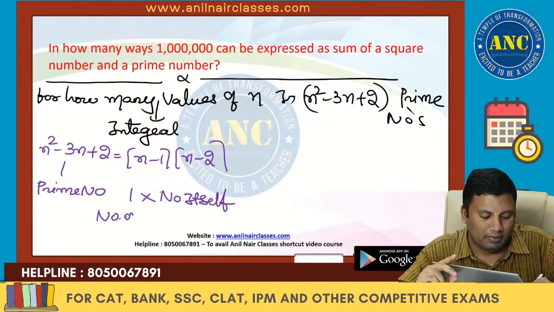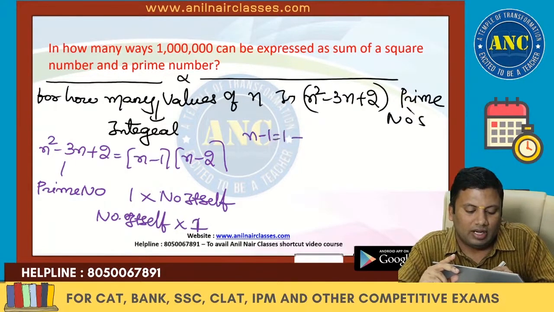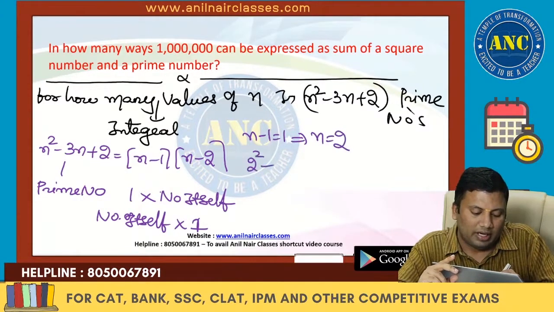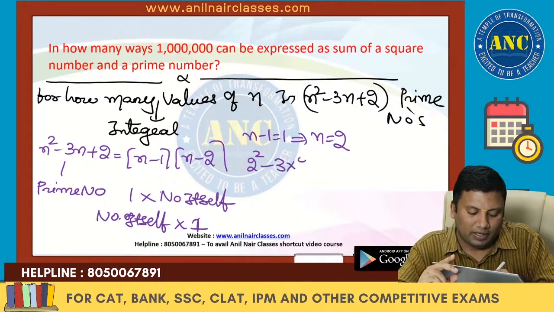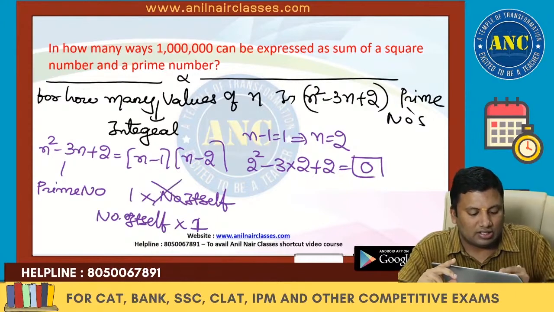So it can be 1 into the number itself or the number itself into 1. If n minus 1 is 1, n will become 2. Check what happens to n square minus 3n plus 2: 6 minus 6 is 0. 0 is not a prime number, so this case is not possible.